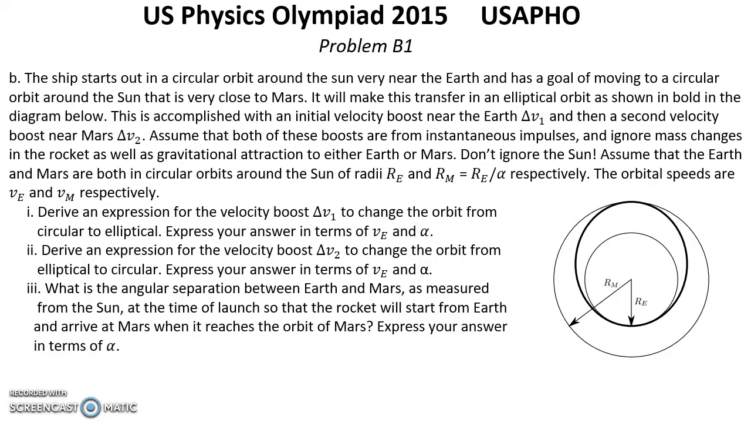Second question. Derive an expression for the velocity boost delta V2 to change the orbit from elliptical to circular. Express your answer in terms of Ve and alpha. Third question. What is the angular separation between Earth and Mars as measured from the Sun at the time of launch so that the rocket will start from Earth and arrive at Mars when it reaches the orbit of Mars? Express your answer in terms of alpha.